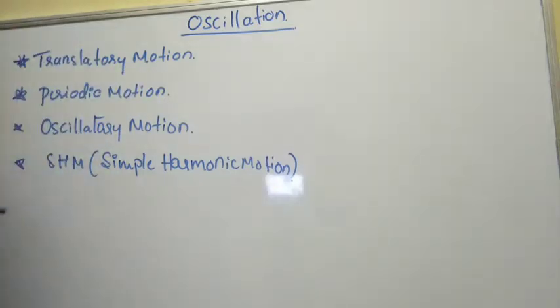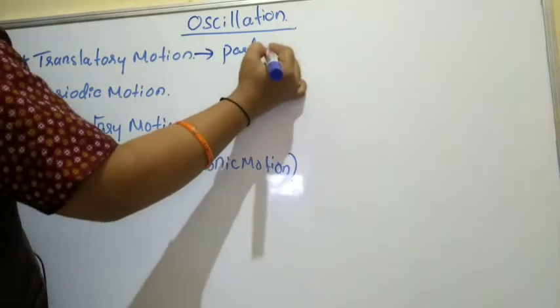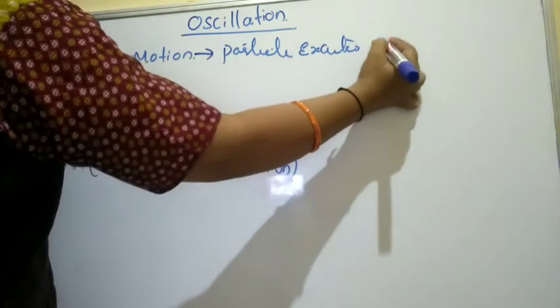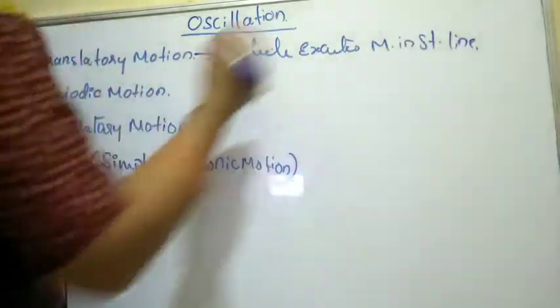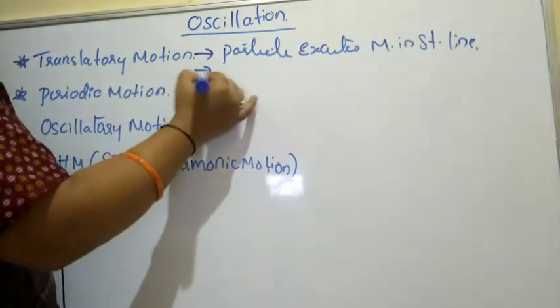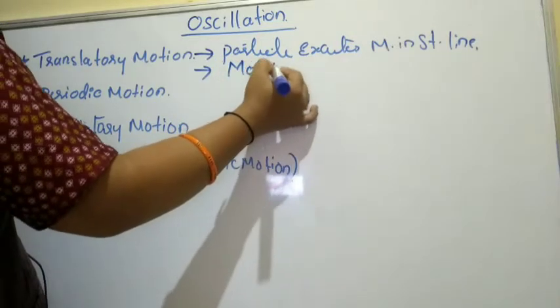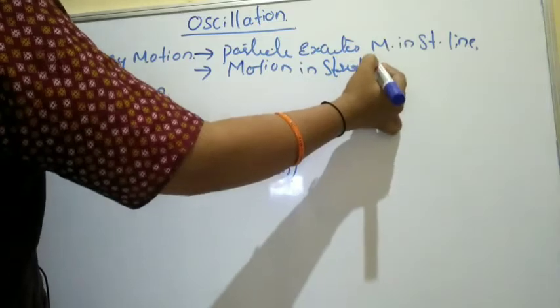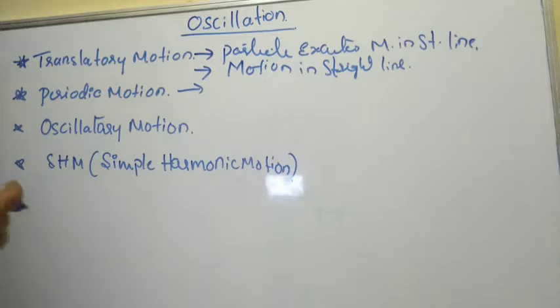Translatory motion is the motion where particles execute motion in a straight line. Motion in a straight line. By this simple concept we are able to understand it. We have already discussed it, we are just glancing over it.